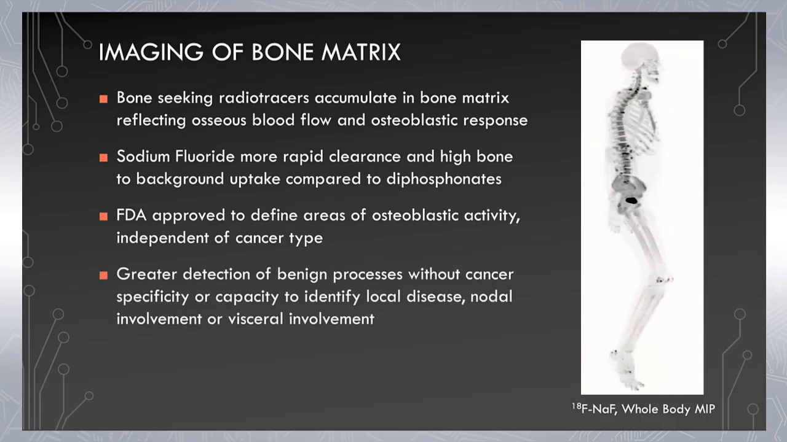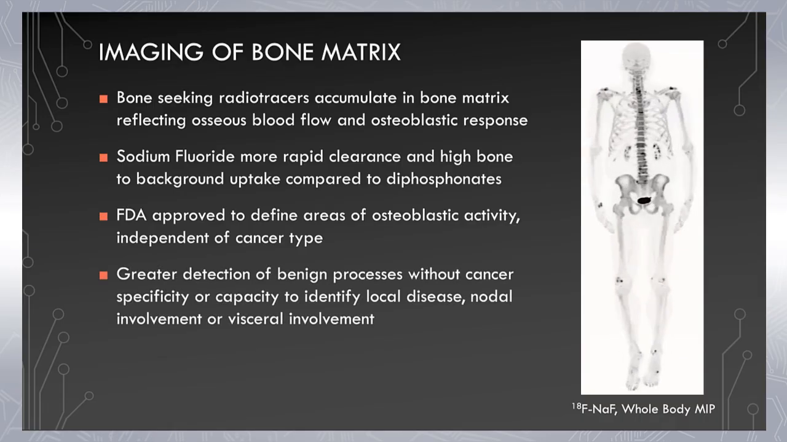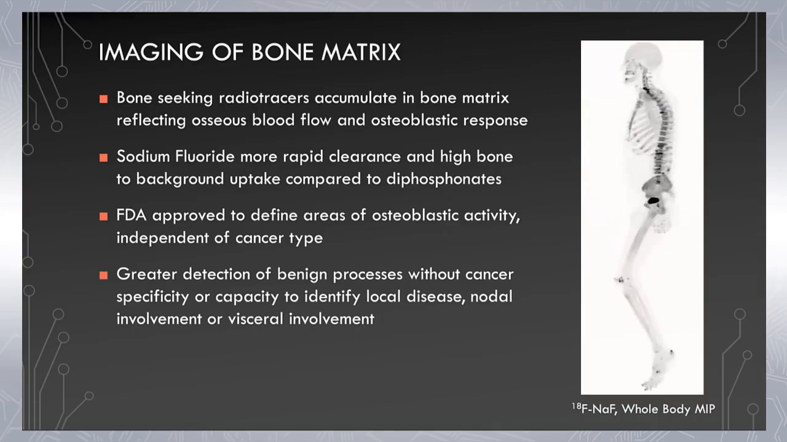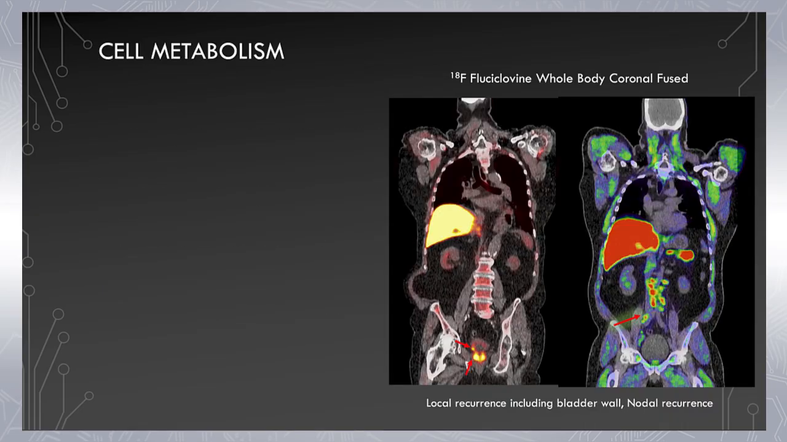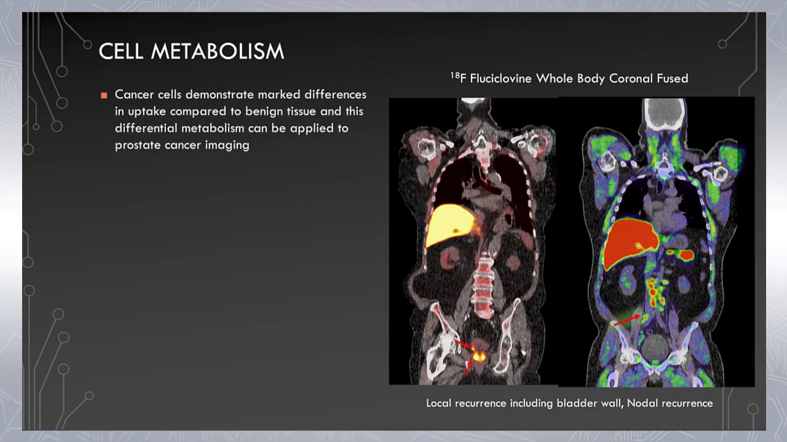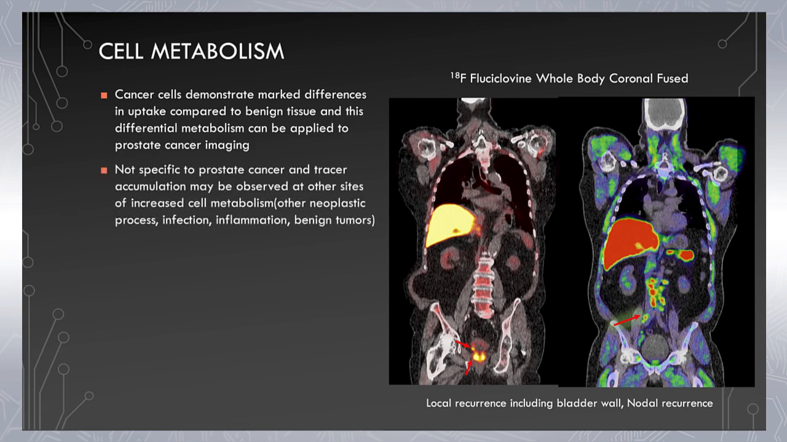It demonstrates a greater detection of benign processes, without cancer specificity or capacity to identify local disease, nodal involvement, or visceral involvement. Let's move to cell metabolism and the history of fluciclovine. So we understand that cancer cells demonstrate marked differences in uptake compared to benign tissue, and that this differential metabolism can be applied to prostate cancer imaging. It is not specific to prostate cancer, and tracer accumulation may be observed at other sites of increased cell metabolism. In other words, other cancers, infection, inflammation, benign tumors.